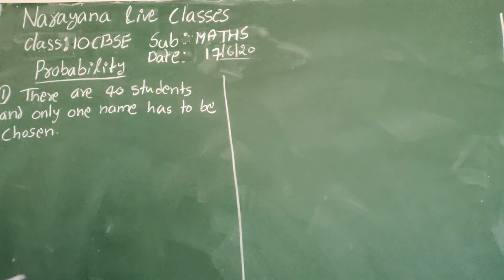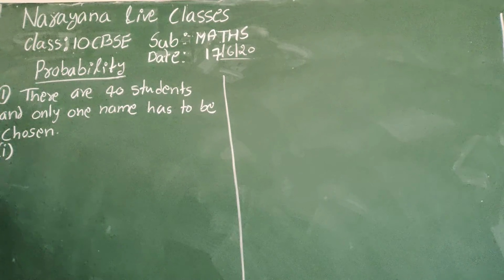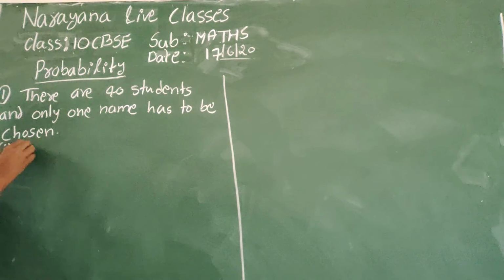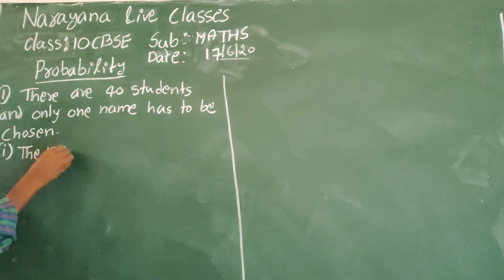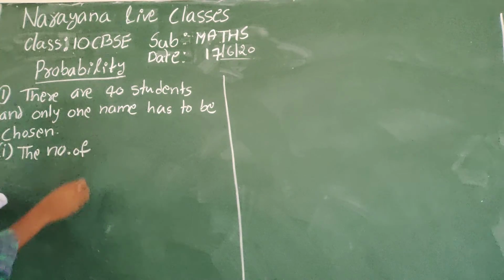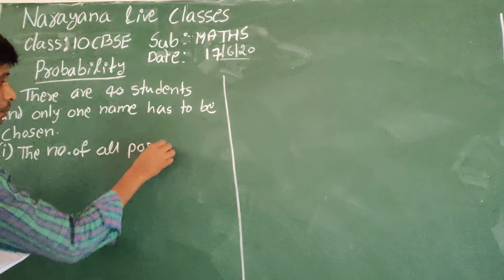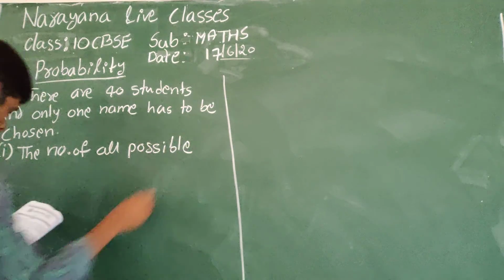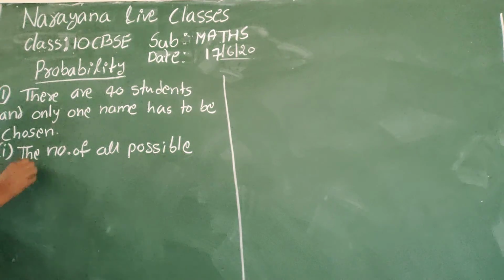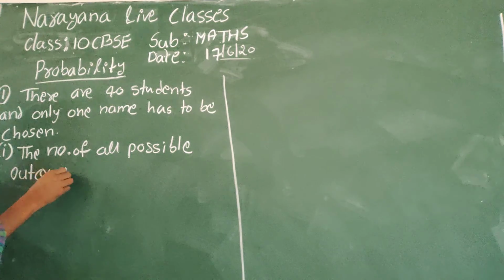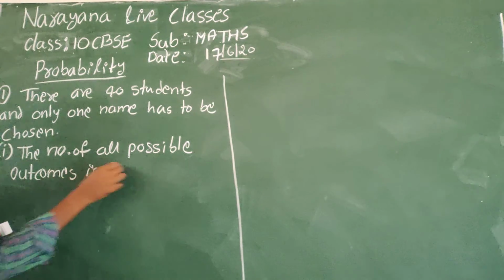Only one name has to be chosen. In this first question, the number of all possible outcomes is 40.